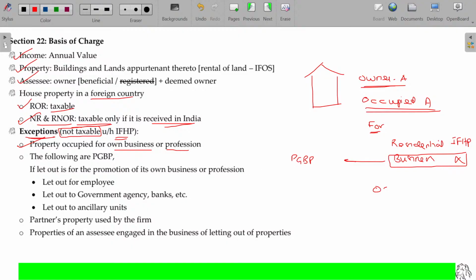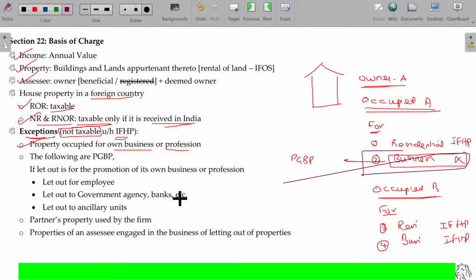If the property is occupied by B, owner A lets it out to B. Okay, he uses it either for residential purpose or for his personal business purpose. In both the cases, it comes under income from house property only. Is that clear? So, in total, we have four varieties. In these four varieties, this will not come under income from house property. This will be dealt with under PGBP itself. So, along with the PGBP, you will learn that later, not here.